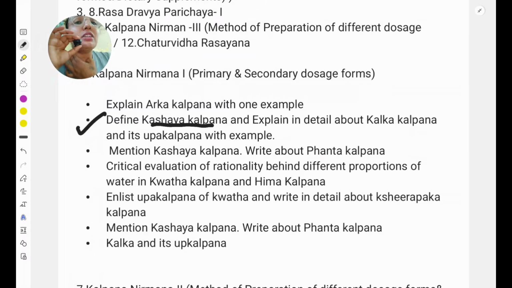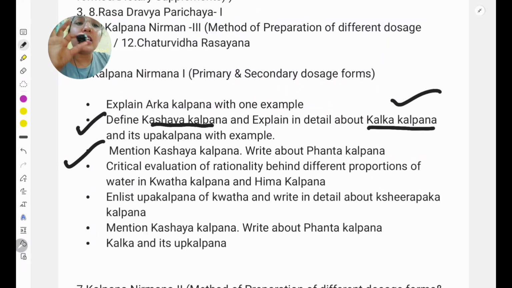Okay, next this Phanta and Shita. From there Manda Kalpana is usually asked. Here they have asked Kalka Kalpana. So first you have to write the Kalka shloka, and in our previous video, in which I explained the strategy plan for this, you have to write according to that. For Upkalpana you basically have to explain Churna here.